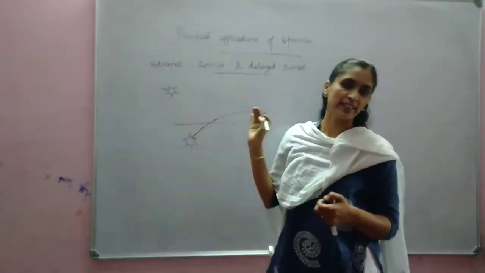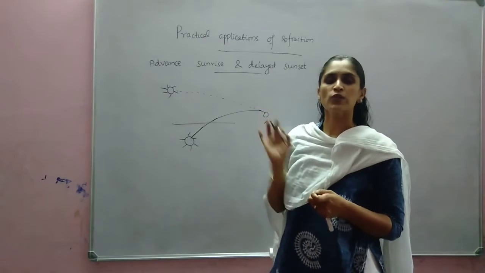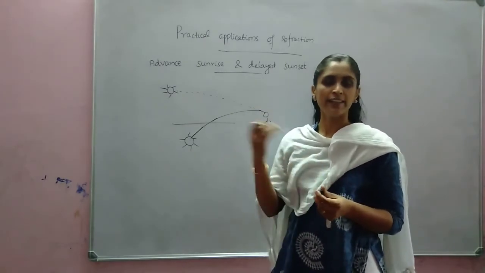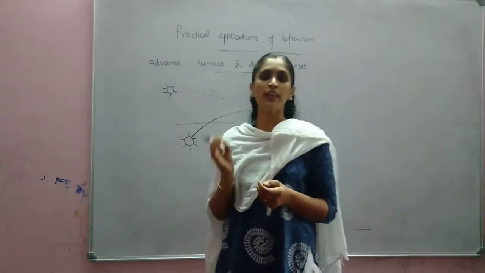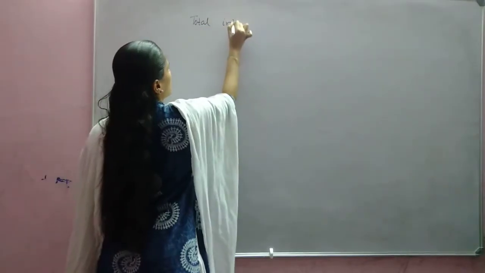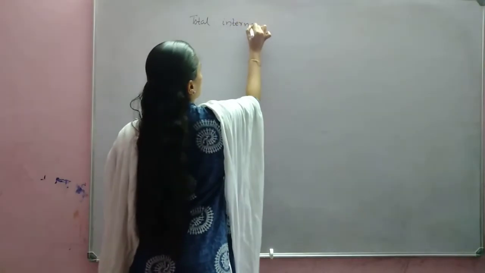Similarly, delayed sunset is also possible because of atmospheric refraction. Okay, is it clear? And next we will discuss total internal reflection. Total internal reflection.